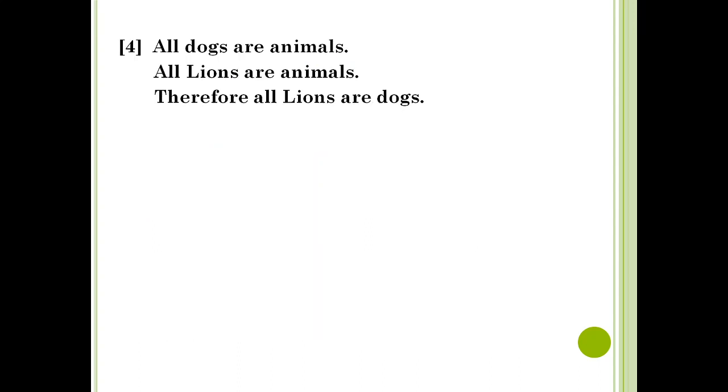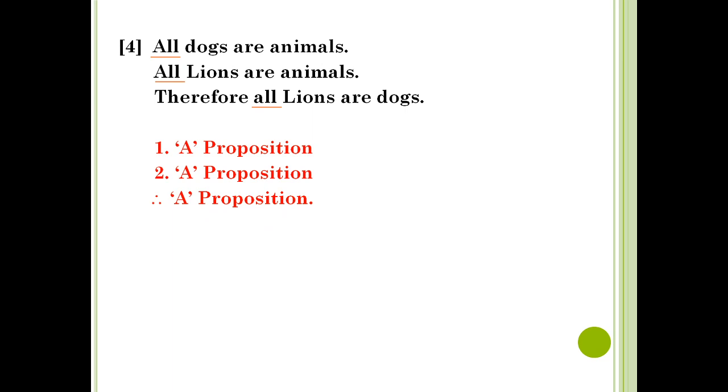Now we come to the fourth example. All dogs are animals, all lions are animals, therefore all lions are dogs. Now we have to check whether it is a categorical syllogism. Yes, it is, because it has three propositions, that is two premises and a conclusion. Now we will check what type of proposition each premise is. Here, since in the first premise the word all exists, it is A proposition. Second also is A because all exists, and the conclusion is also an A proposition because the word all exists in it.